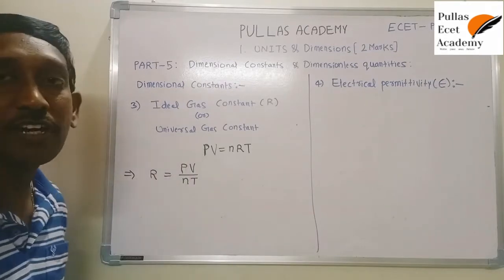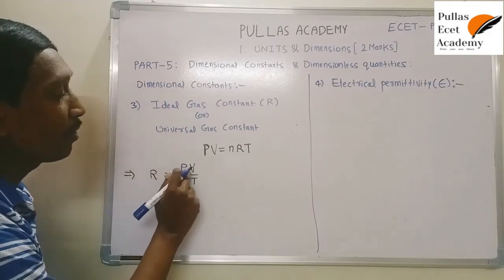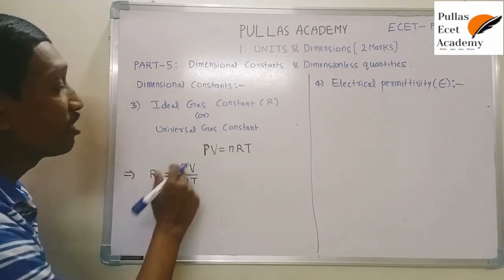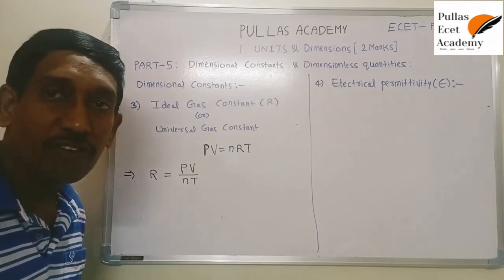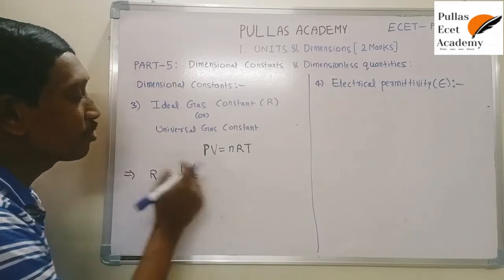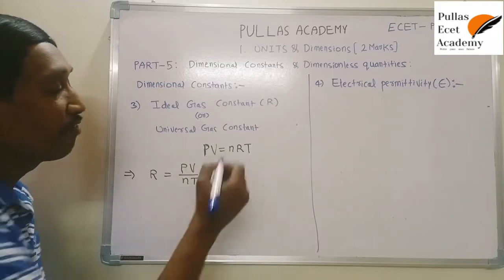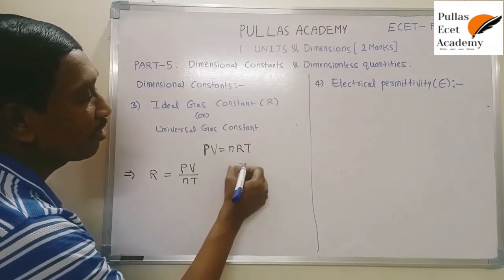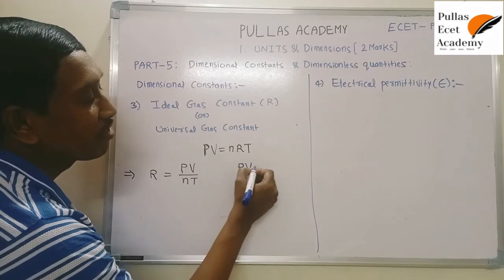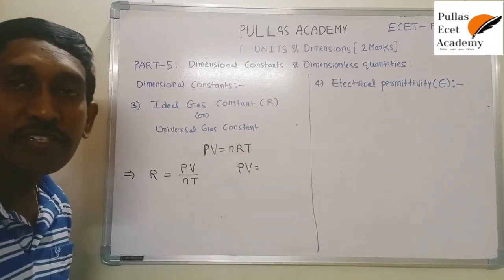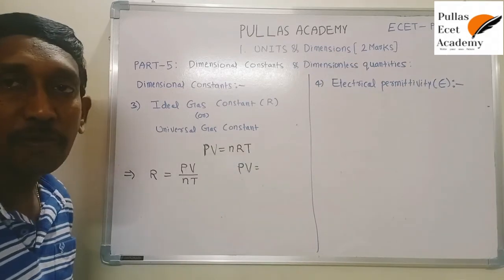How can we understand this? From the dimensional formulas of pressure and volume, if you substitute, this product is similar to the dimensional formula of energy. That's why, instead of these two, substitute the energy dimensional formula directly. If sometimes you are asked the dimensional formula of PV, just write directly ML²T⁻².